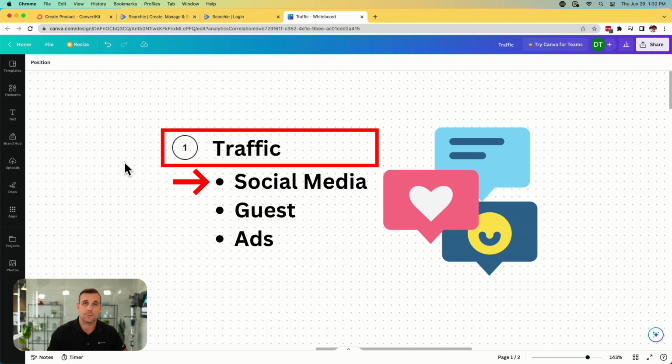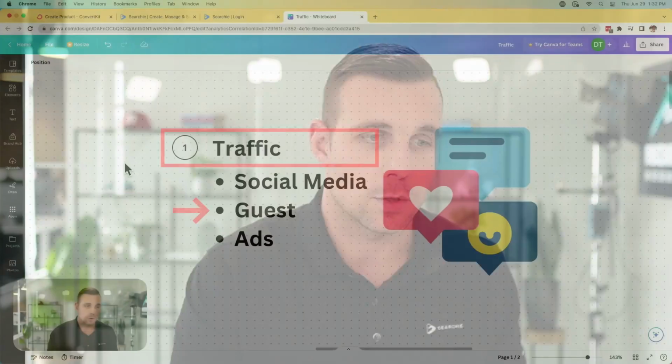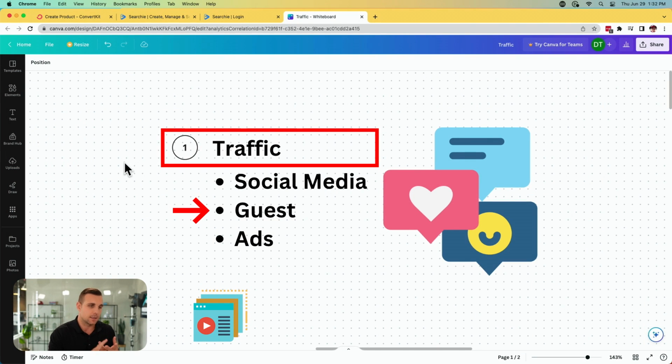But another great option for building traffic, especially if you're a smaller creator or if you're just starting out, maybe you don't have a big audience to begin with, is to be a guest. This way you get to borrow the exposure, the audience of whoever you're being a guest for. So this could be a guest blog. This could be a podcast. Podcasts are becoming a lot more popular.